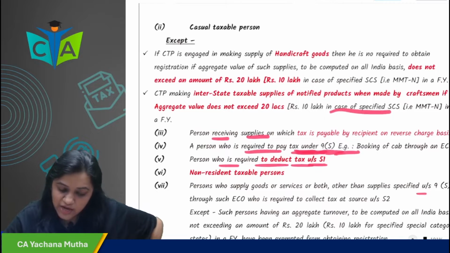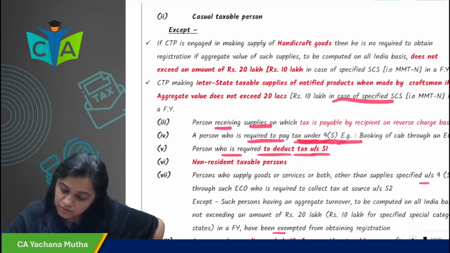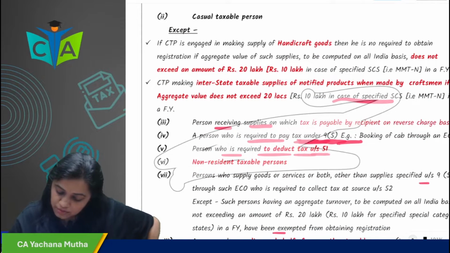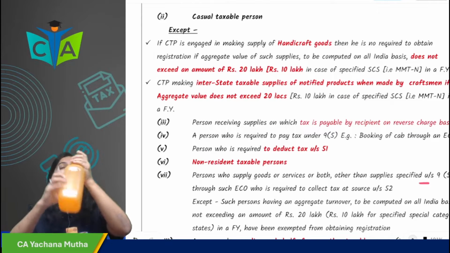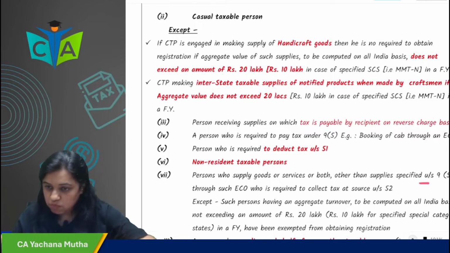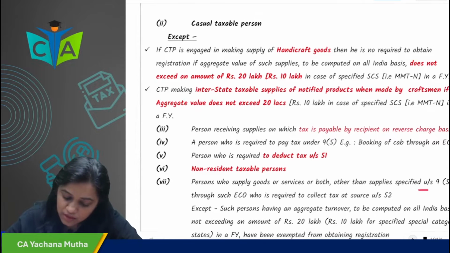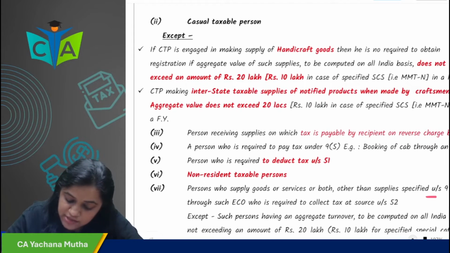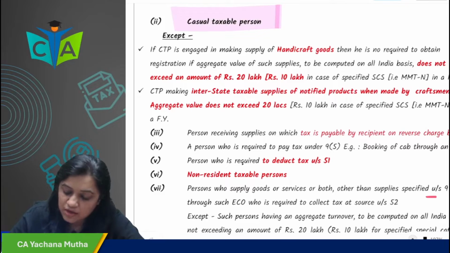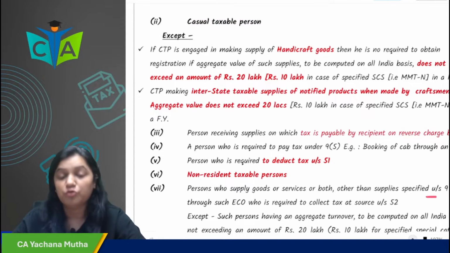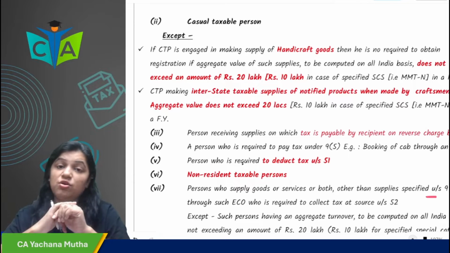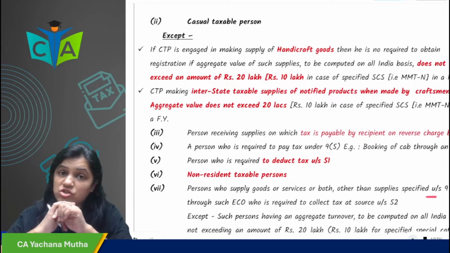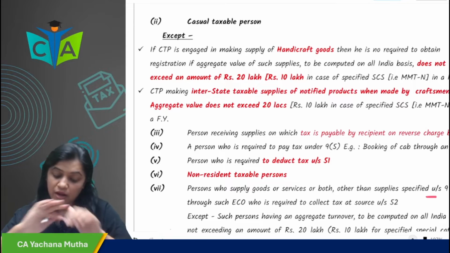Okay, next, casual taxable person. Next is casual taxable person. Okay, so now you are a casual taxable person. If you are a casual taxable person, are you required to take compulsory registration? Yes, you are compulsorily required to take registration if you are a casual taxable person.